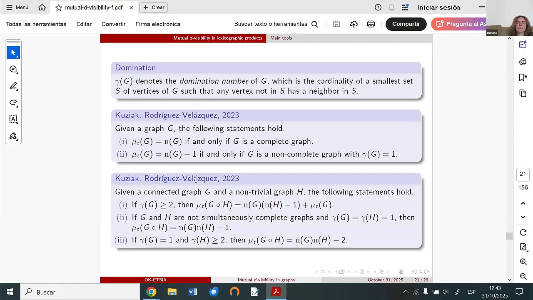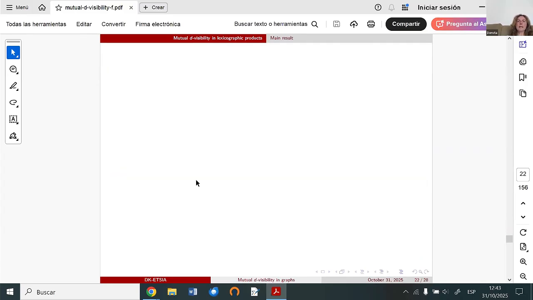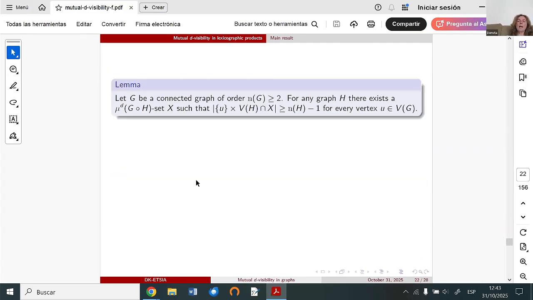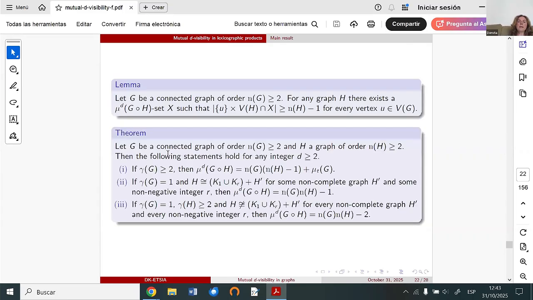This was the reason that I was speaking about this invariant at the beginning. And also here we need the domination number. So in the case of the lexicographic product, we obtain exact values for all possibilities.